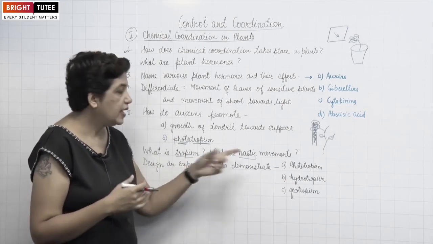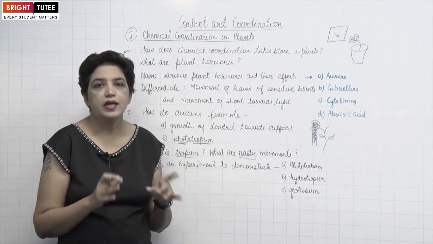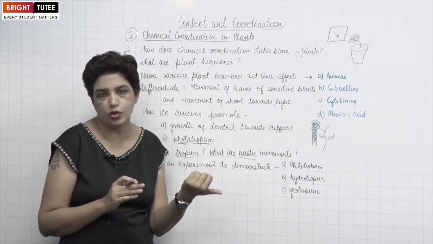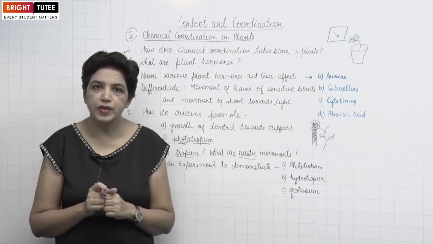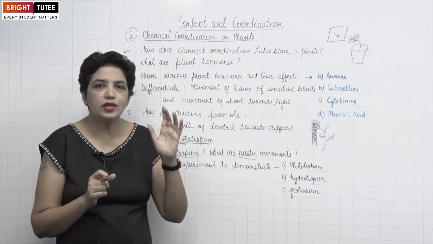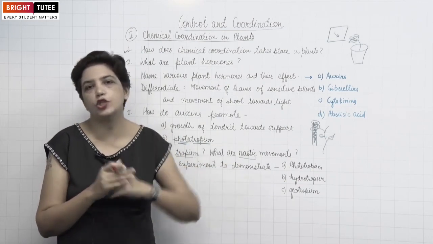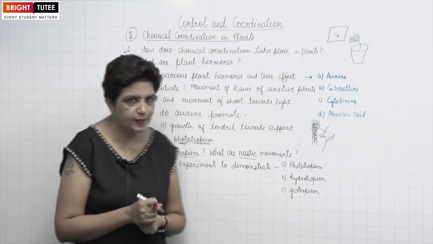On the other hand, roots show negative phototropism because they grow away from the light. In nastic movement, the movement is not directional. The direction of movement is not decided by the stimulus. For example, folding of leaves of Mimosa pudica. In that case, when you touch, the movement of the leaf is not decided by the direction of the touch. So such movements are called nastic movements.